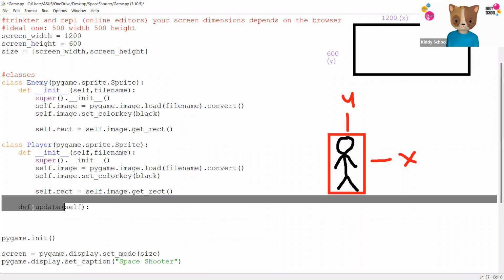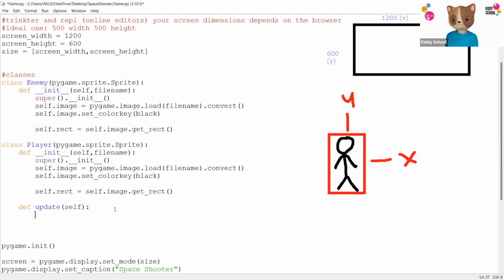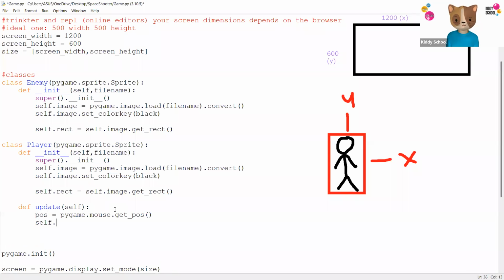Now I'm going to add another function here. This function is going to help the player move wherever you move your mouse. If you say position equals pygame.mouse.get_pos, it's going to read the position of your mouse and add it to the player's X position, because we don't want the player to go up and down. We want the player to only move on the X axis.